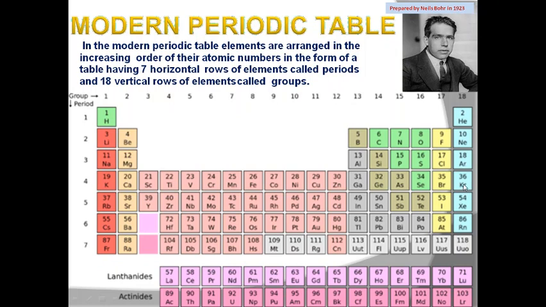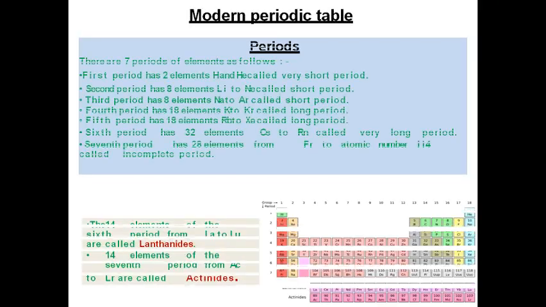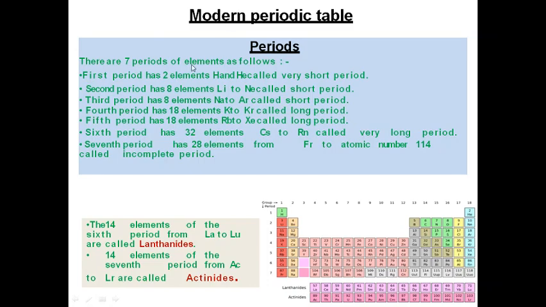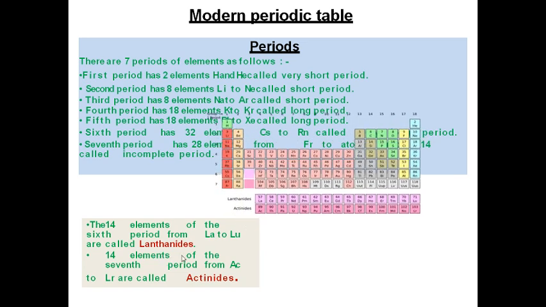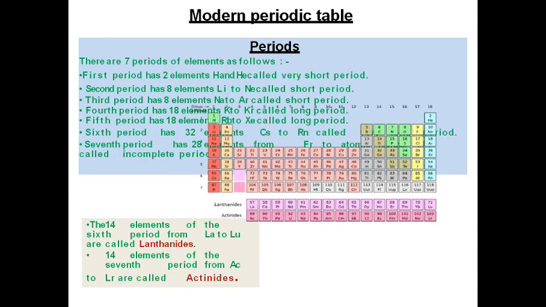Okay, let's move on to the next slide, where again what I have told you about the periods is shown, and these are lanthanides and actinides. So the group goes like this. Also the periodic table goes like this.